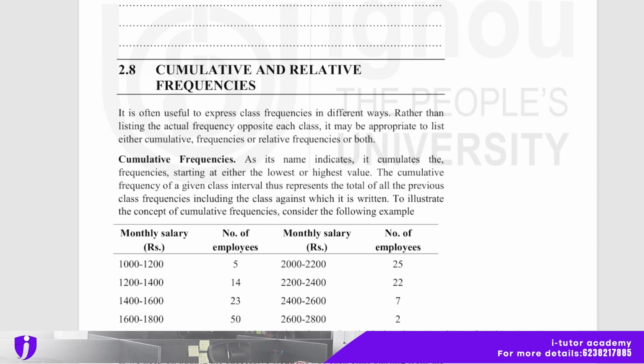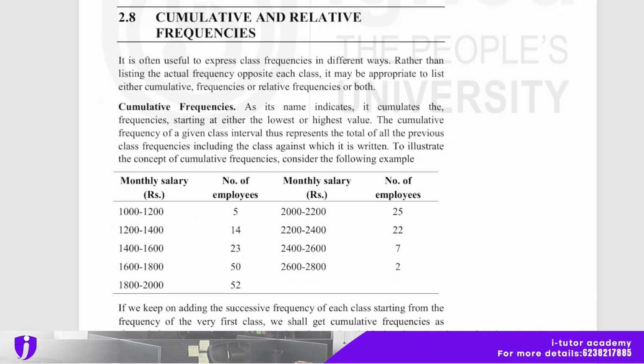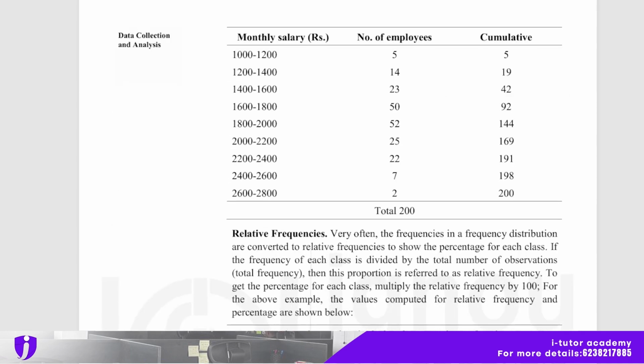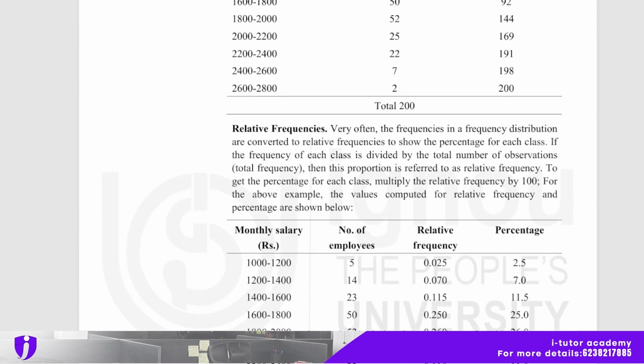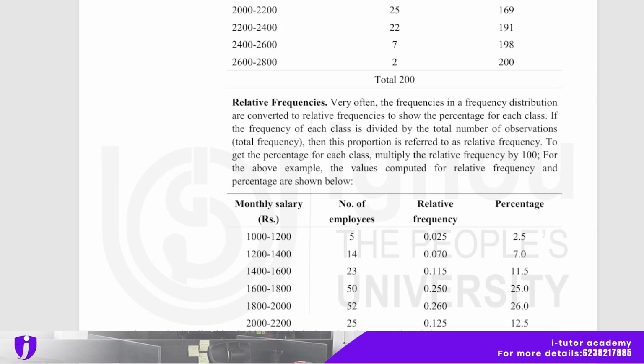To illustrate the concept of cumulative frequencies, consider the following example. And here is an example. Relative frequency. Very often the frequencies in a frequency distribution are converted to relative frequency to show the percentage for each class. If the frequency of each class is divided by the total number of observations, then this proportion is referred to as relative frequency.